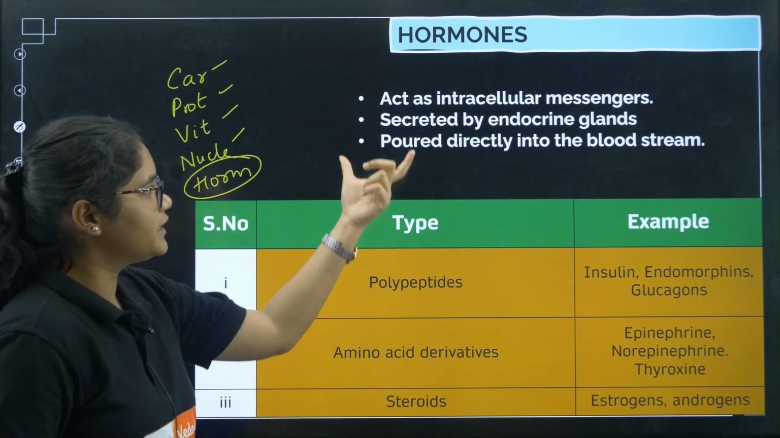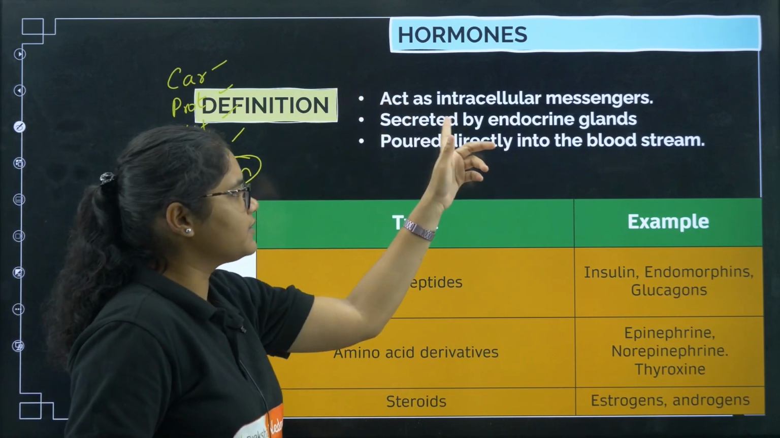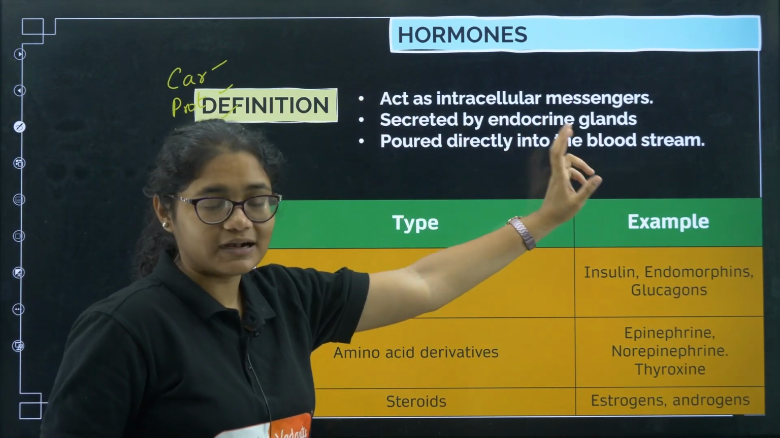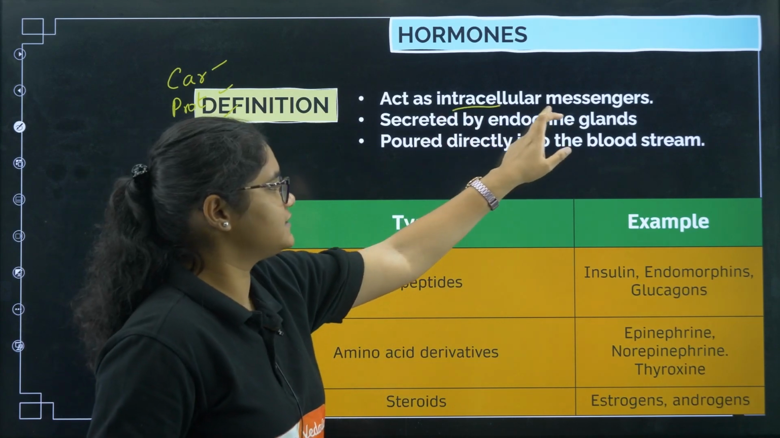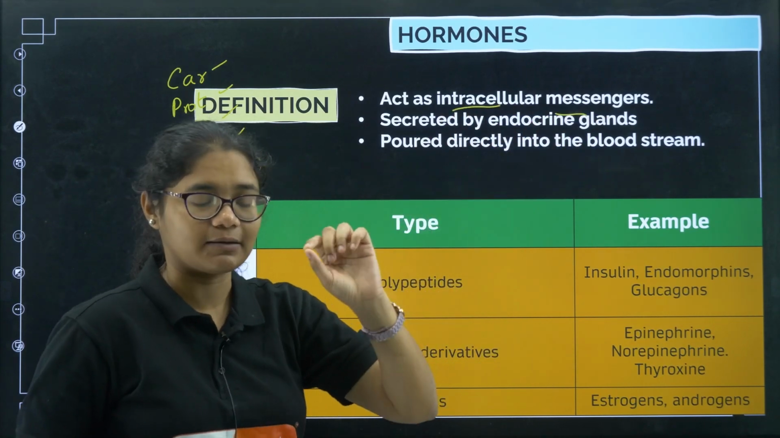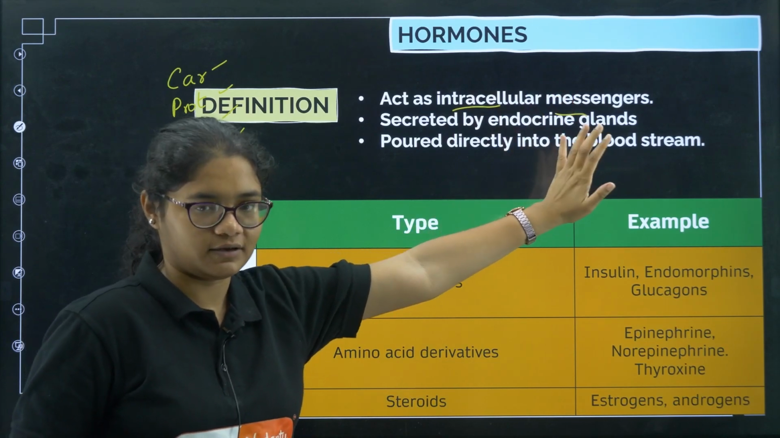First of all, what are hormones? Basic definition: hormones are secreted by endocrine glands directly into the bloodstream. What is their function? They act as intracellular messengers. This can be asked as a 1 marker question. So make note of first these 3 points.